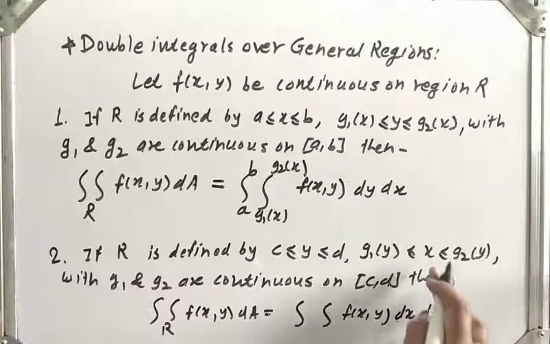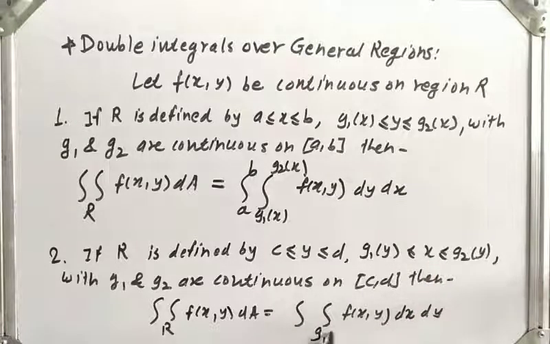The limits of x are g1 of y to g2 of y and the limits of y are c to d.